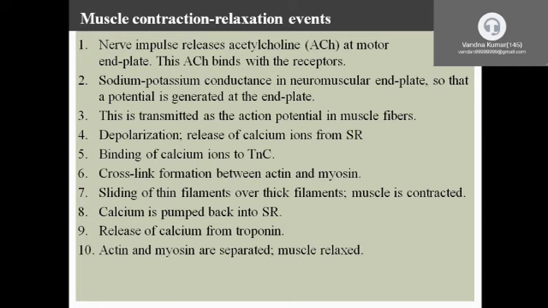Sliding of actin on the myosin and the muscles are contracted. Calcium is released from the troponin and goes into the sarcoplasmic reticulum. Actin and myosin are separated and the muscle relaxes. Contraction and relaxation.